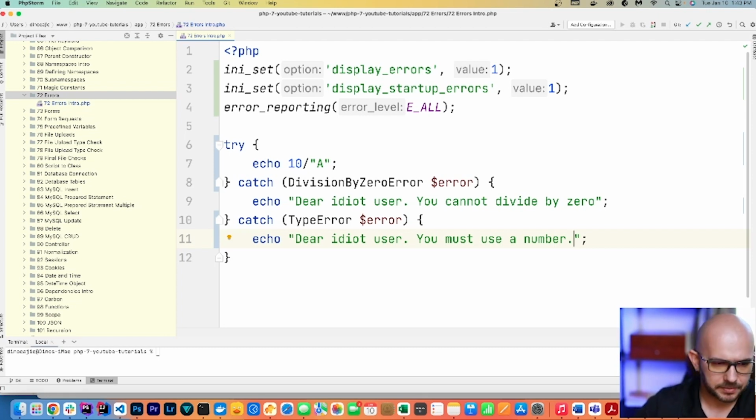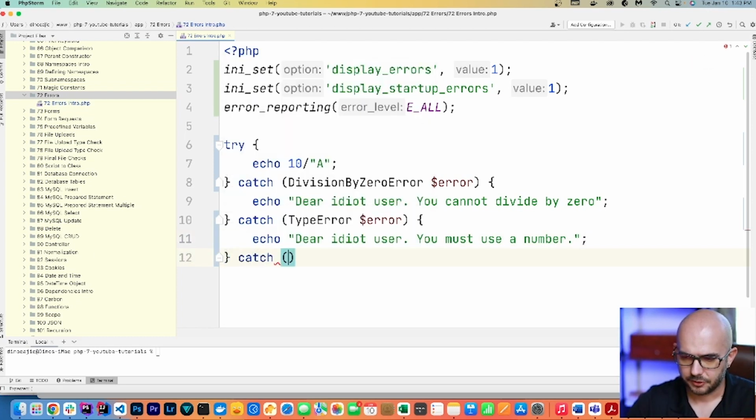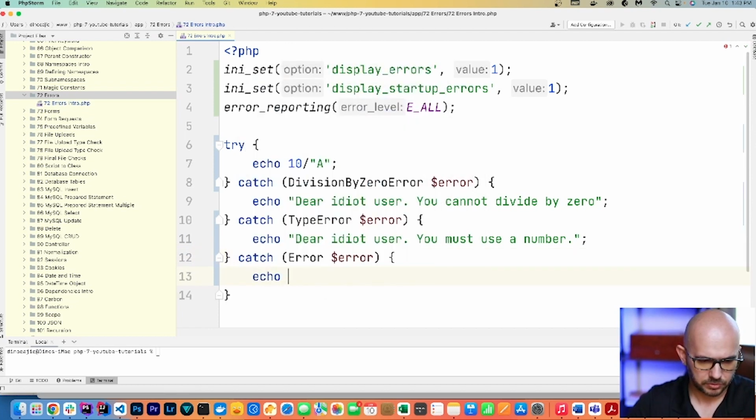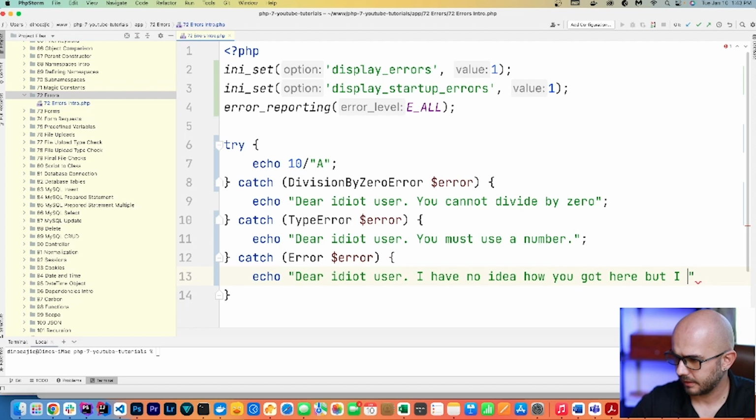Just like you can catch a division by 0 error with both the division by 0 error and the arithmetic error handlers. Since division by 0 is of type arithmetic error, you can catch any error with the error handler. So everything that we looked at previously, like type error, is of type error. So we can say catch any other error. And we'll say, "Dear idiot user, I have no idea how you got here, but I caught it."